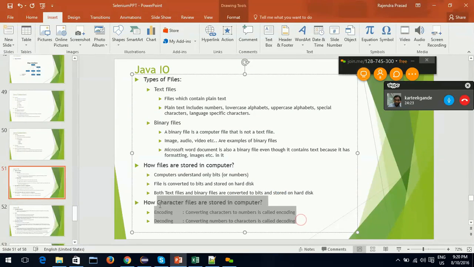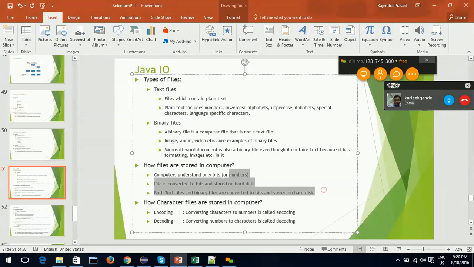Remember, from now onwards we'll only speak about character files. We don't speak about binary files. We discussed two kinds of files, text files and binary files, and how both are stored on a computer.